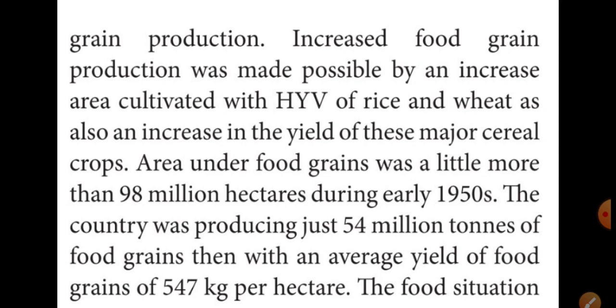For example, in 1950, more than 98 million hectares of land were cultivated with rice, wheat, cereals, etc. 54 million tons of food grains were harvested, which is 547 kilograms of grains per hectare.